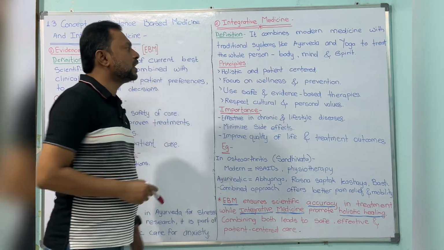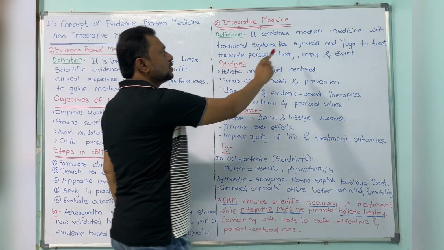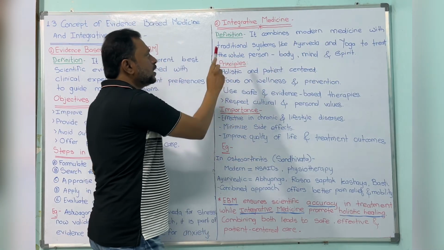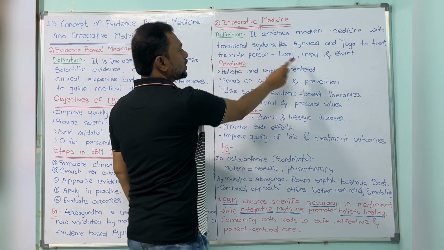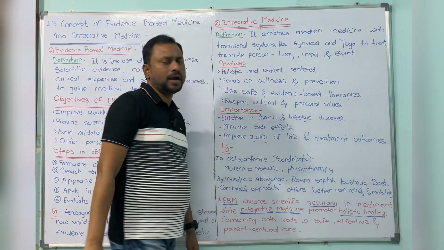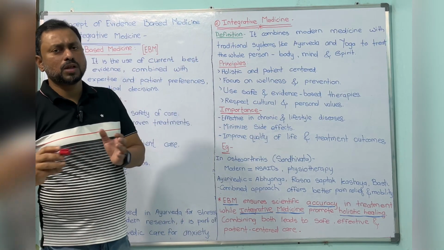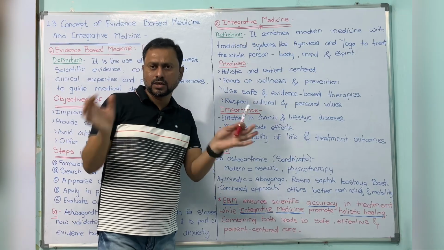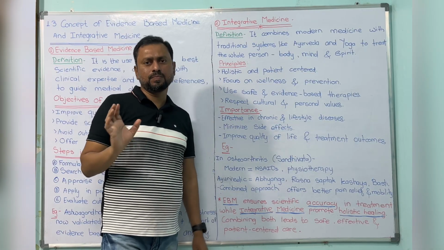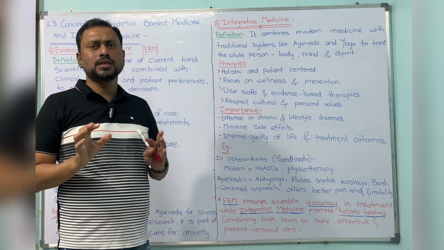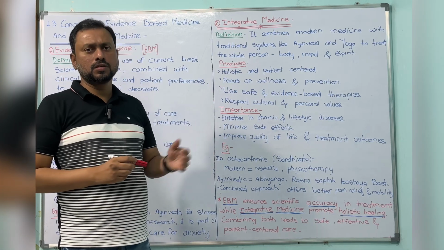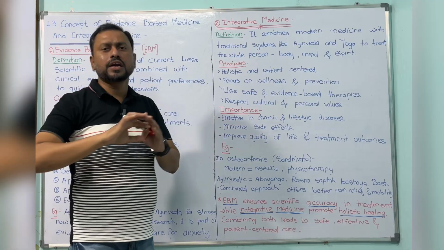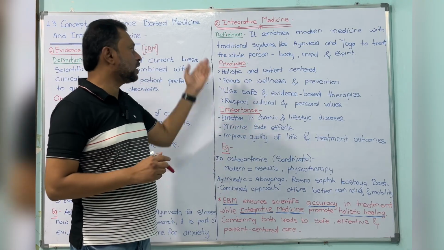What is the definition? It combines modern medicines with traditional systems like Ayurveda and yoga to treat the whole person: body, mind and spirit. You know, modern medicines treat only externally, only the physical. Integrative medicine is much better than allopathy in that sense. The intention is treating the whole person. This is the definition.